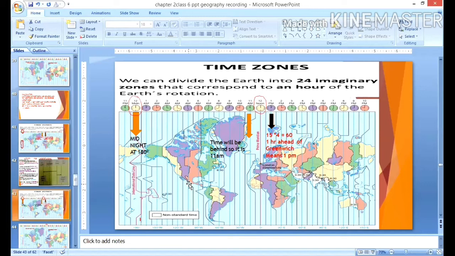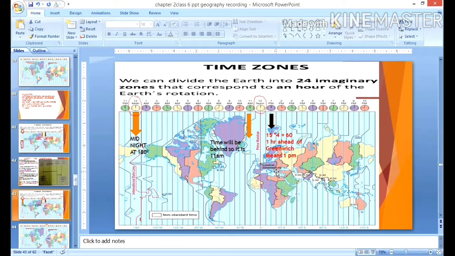So if you want to talk about this, when it is noon at Greenwich, London, the time at 15 degrees east of Greenwich will be 15 into 4, 60 minutes, so that is 1 hour. So this way, if we have noon at London, then we'll have 1 p.m. ahead of Greenwich time.